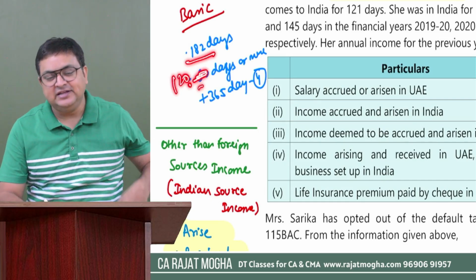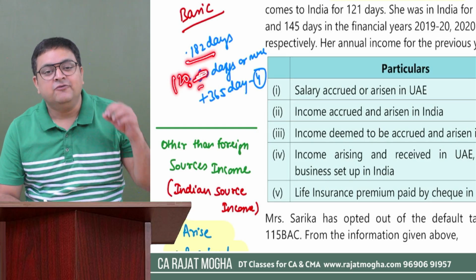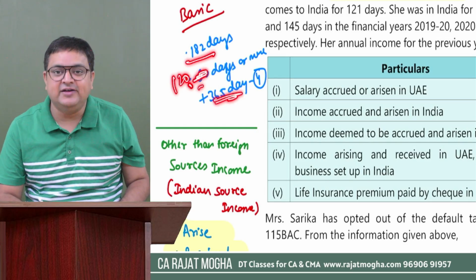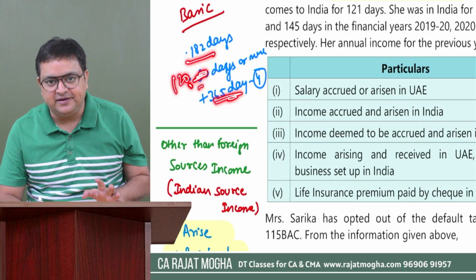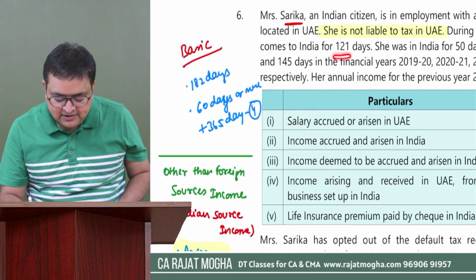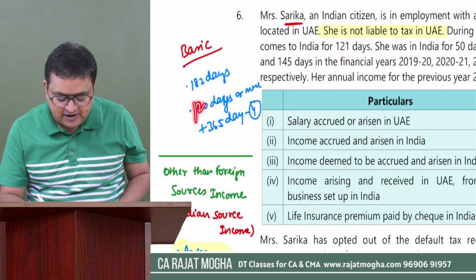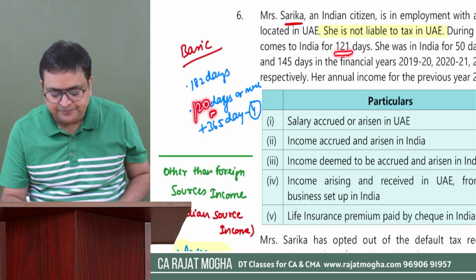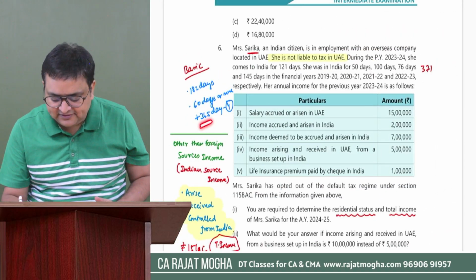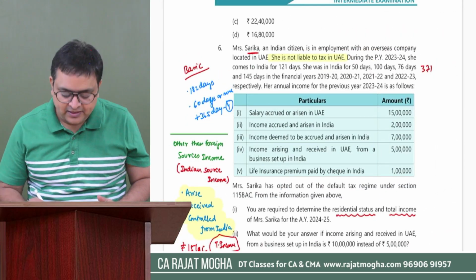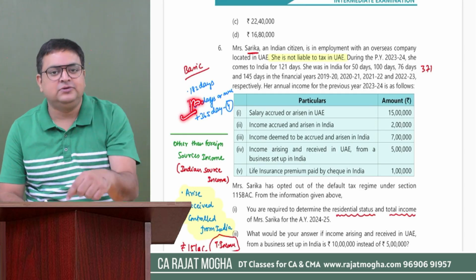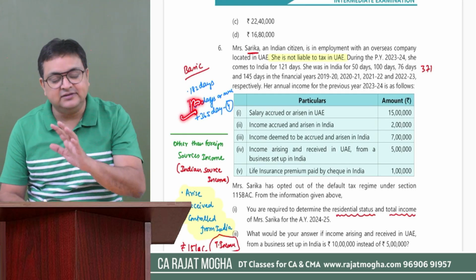Then we have to see whether that person is in India for at least 120 days during the previous year and at least 365 days or more in the last 4 preceding years. I believe one of the conditions is satisfied, because her stay in India is 120 days or more, 121. And in the last 4 preceding years, we have calculated it. It was more than 365, right? It was 371. So if the 120 days condition is applicable to our assessee, then this assessee is satisfying this condition.